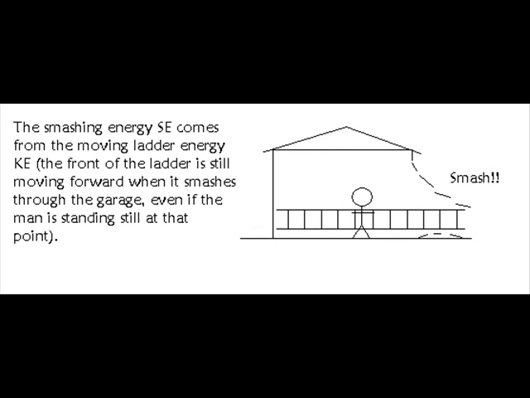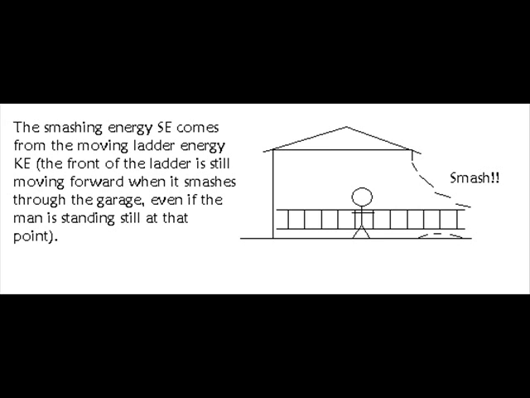The first thing to notice is that the back end of the ladder does not smash through the garage door. The back end of the ladder has already stopped by the time the man has stopped running at 12 o'clock, and so the garage door is not damaged. What does happen is the man is stopped, but the front end of the ladder is still moving forward because the front end clock has not gotten to 12 o'clock yet.